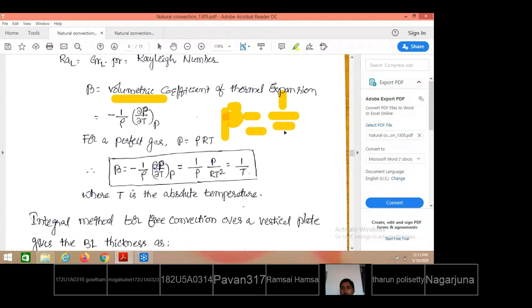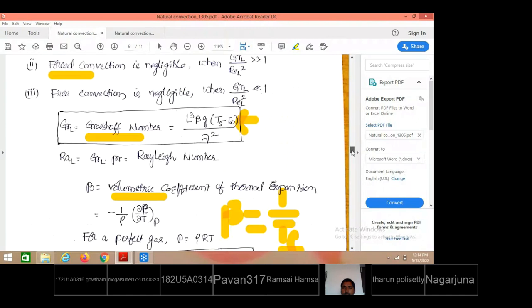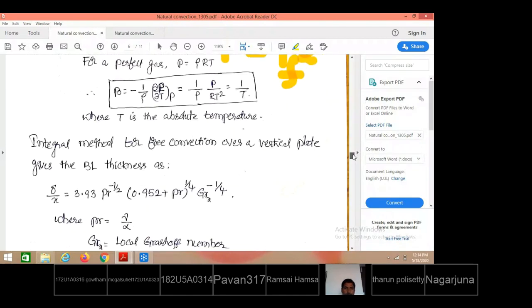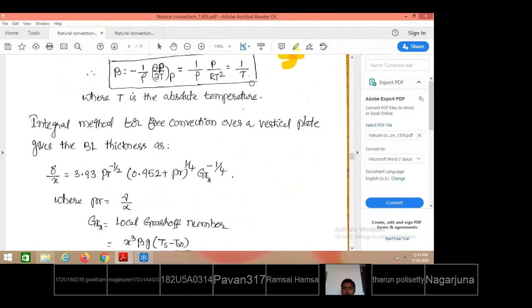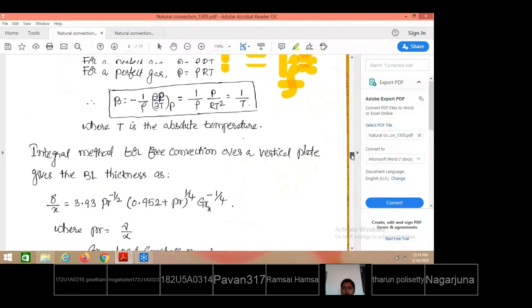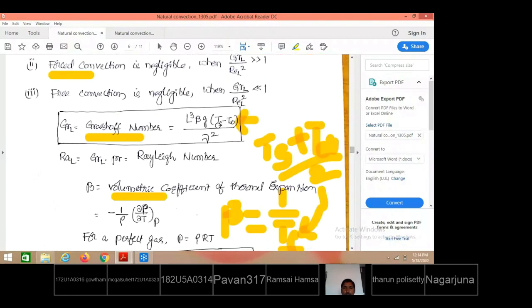This applies to a fluid having external contact. So what is Tf? That is the film temperature. This film temperature must also be taken in degrees Kelvin. How do you get it? It is the average of Ts, the actual plate temperature, and T infinity, the contact fluid temperature. So Tf is calculated as Ts plus T infinity by 2, and by substituting this beta value, the volumetric coefficient of thermal expansion is obtained in the Grashof number equation.